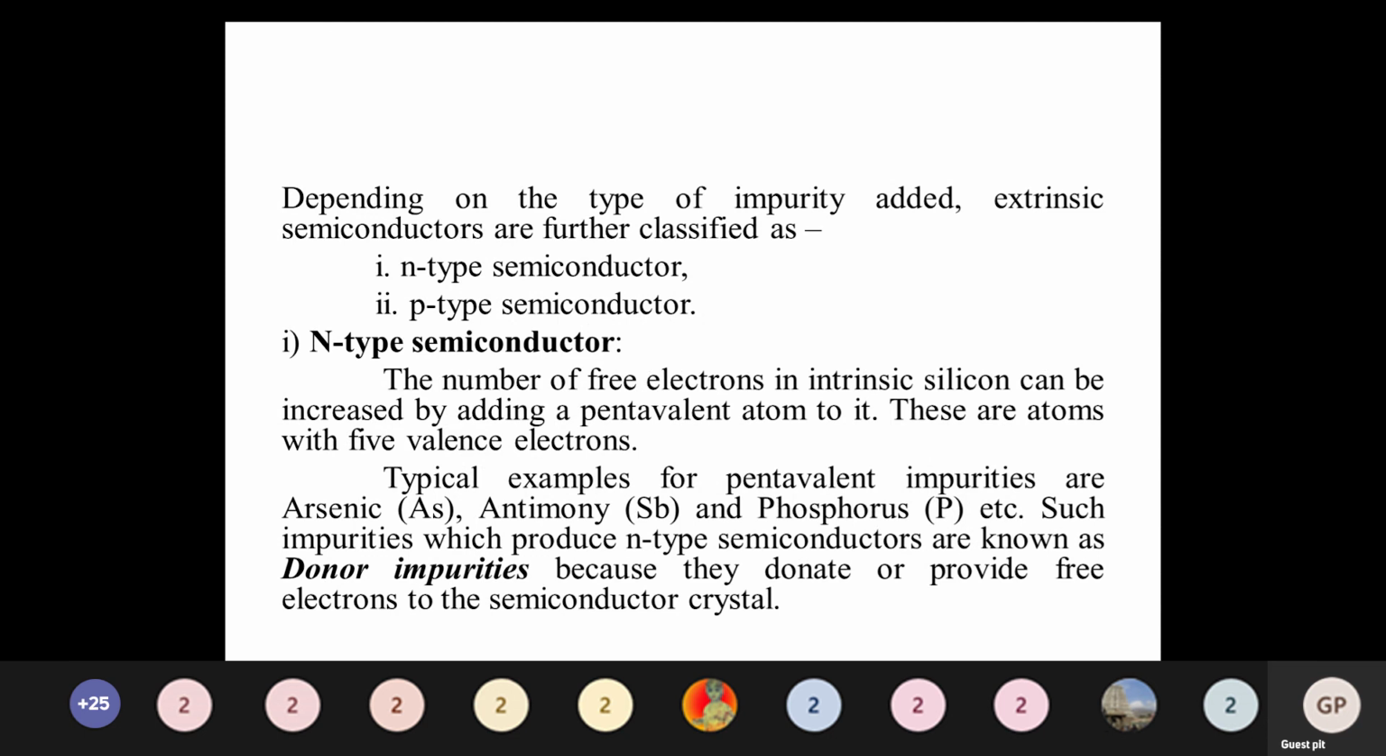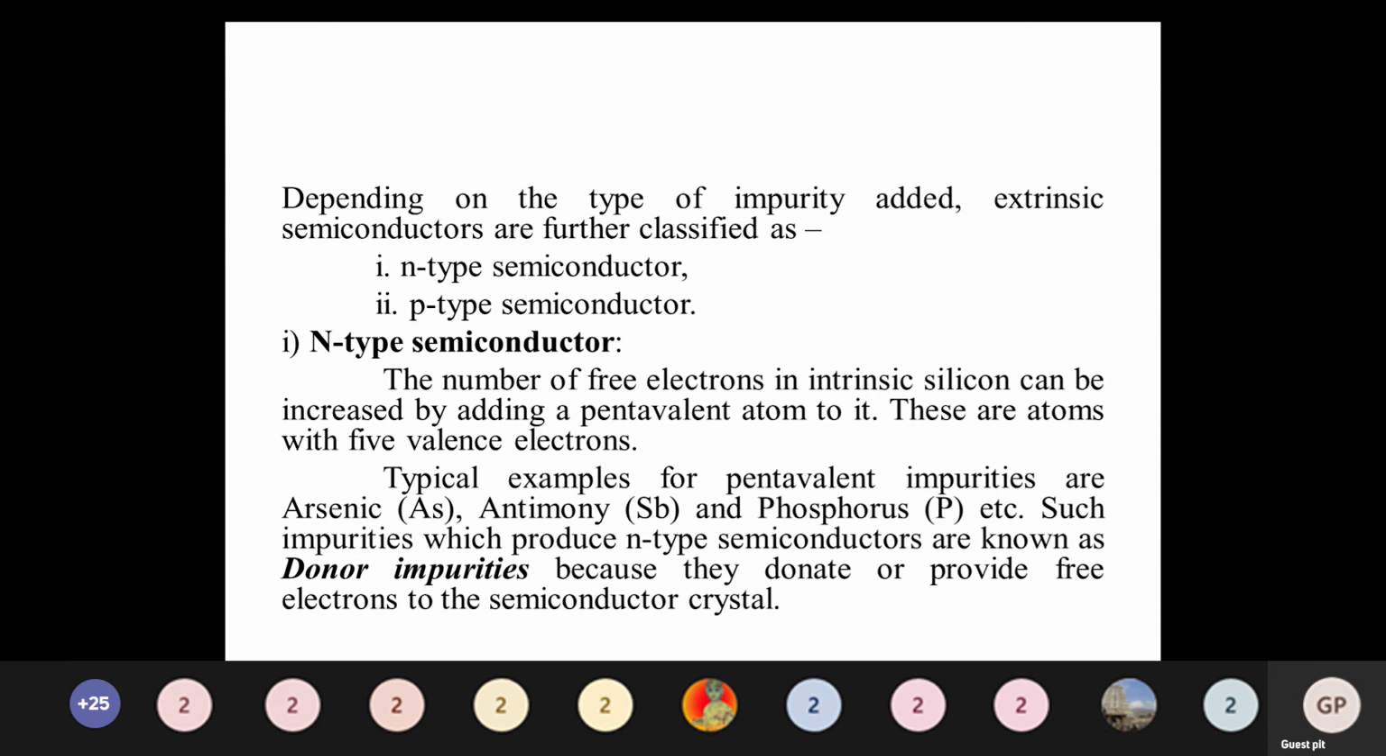In extrinsic material we have two important types: one is N-type semiconductor, another one is P-type semiconductor. The N-type semiconductor examples are very important: arsenic, antimony, phosphorus. These three atoms are examples for N-type semiconductor material. Everyone should know this. Mostly in problems they ask this concept; a compulsory problem based on this will be there. You have to know this.